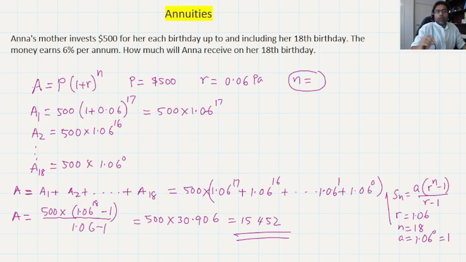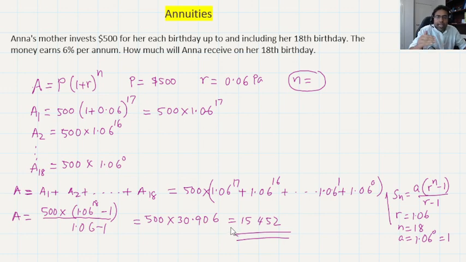So $15,452 she will receive at the end of the 18th birthday. Even though if you think there is no interest, you are just depositing 18 times 500, so it's only $9,000, but you are gaining that much if the interest is 6% per annum.